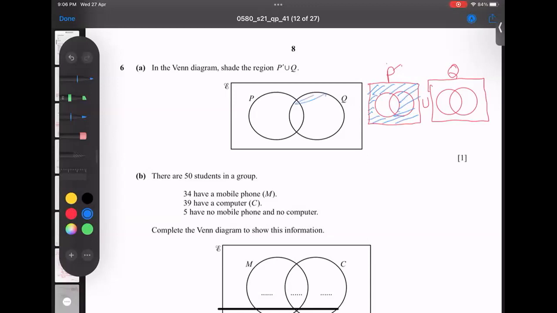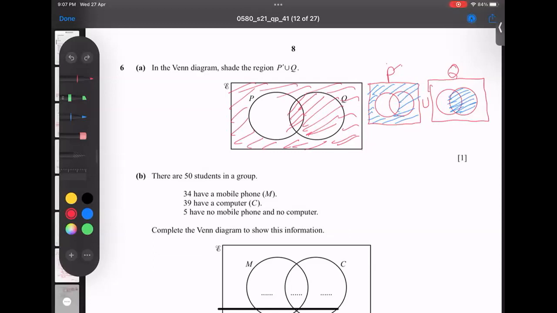And what is Q? Q means the circle of Q. So I'm shading here, the circle of Q. And what is called union? Union means common shading and uncommon shading. Common shading, if you look here, this part and this part are present in both, so I am shading it. This part here is present but not present here, uncommon, but take it. This outer part is present but not shaded here, but take it. And this is not here and not here, so leave it. And this is my final answer.